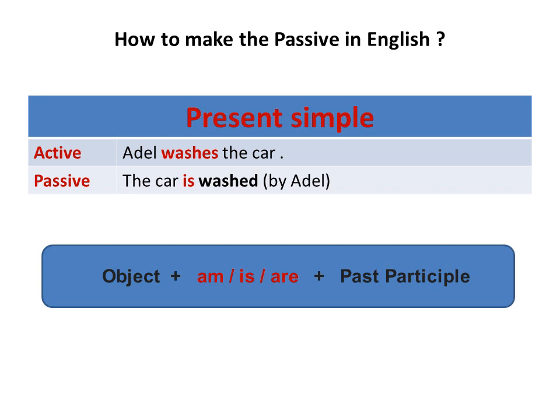The object here is the car. The car is, what shall we do then? Yes, it changes the verb to the past participle. Washes, washed. The car is washed by Adel.